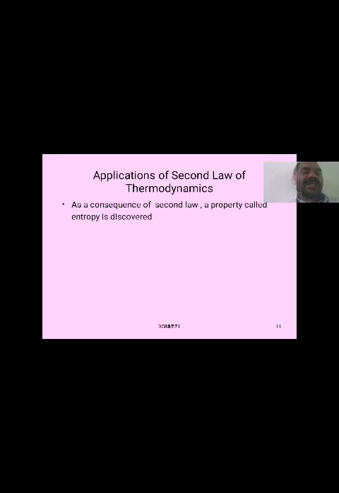The change in entropy is defined as the amount of change in heat energy divided by the temperature. It is denoted by delta S. So the simple, logical meaning of entropy is the increase or change in disorderliness of molecules.